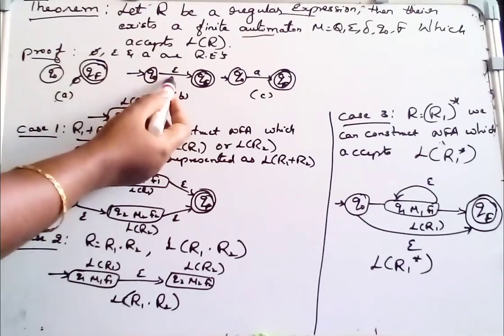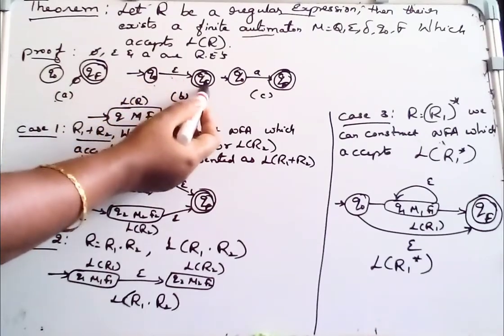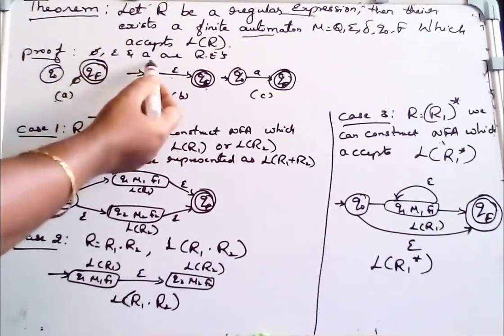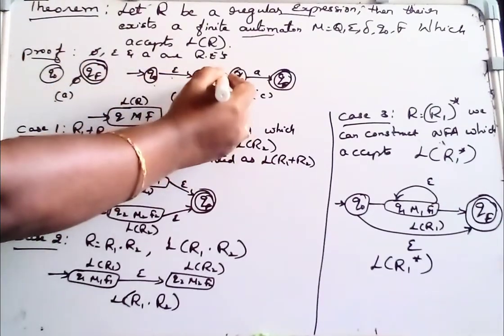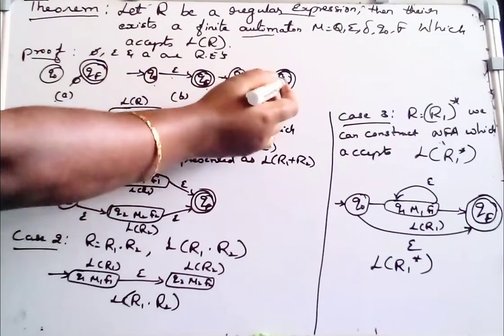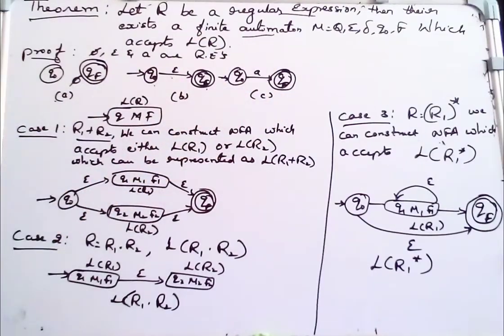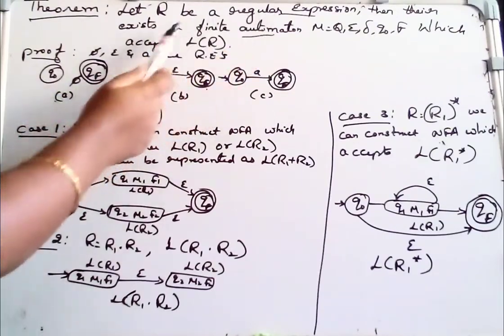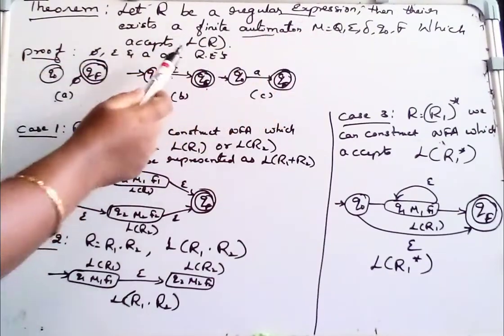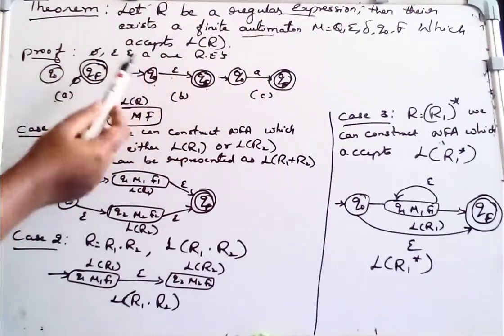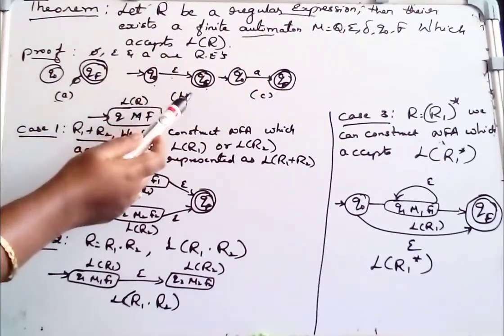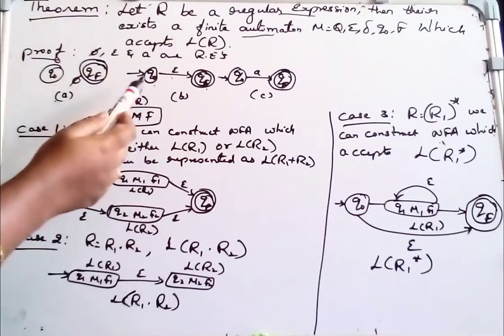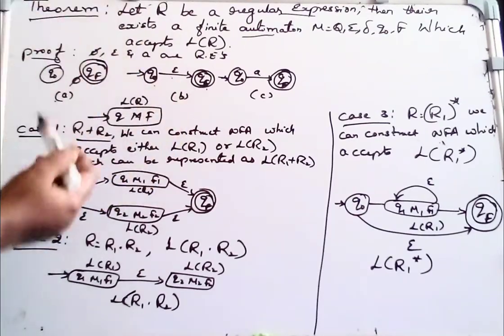Similarly, if it is epsilon, the null string, from q0 on epsilon, it goes to the final state qf. And we know that a is also a regular expression, so from the starting state q0 on reading a, it goes to the final state qf. So according to the definitions of regular expression, there exists a finite automata which has all the tuples, that is starting state, final state and transition function, and capital Q the number of states in the automata.